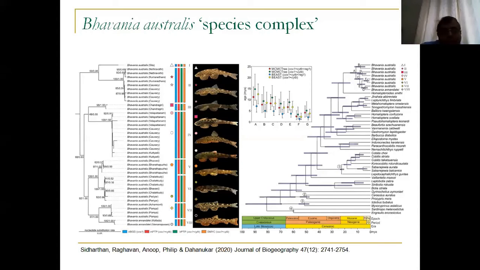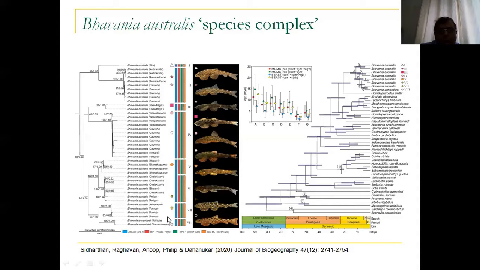In this particular case, we found one interesting thing, and that is that there is actually morphological variation among the organisms. It is just our traditional taxonomy that considers them as one widely distributed species. But if you look at the morphological details, you can actually separate them out. In fact, during this work, we also resurrected one organism called Bhavania annandalei, which was synonymized to australis for a long time.